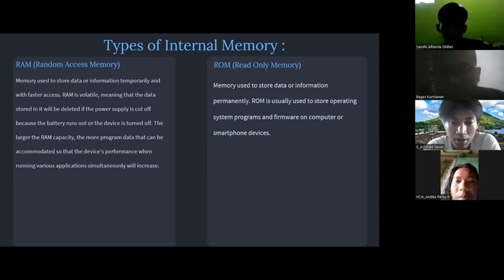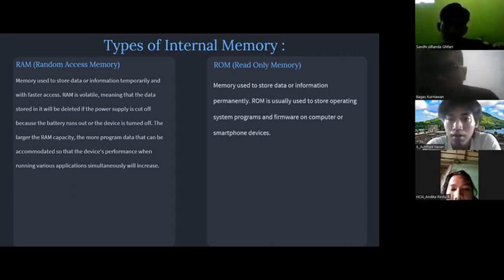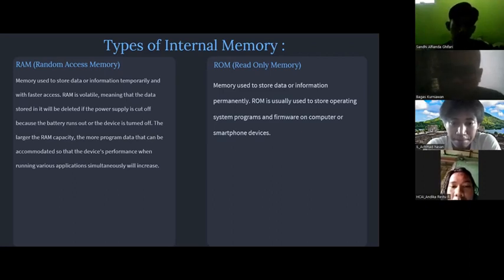The second is ROM, or read-only memory. Memory used to store data or information permanently. ROM is usually used to store operating system programs and firmware on computer or smartphone devices.